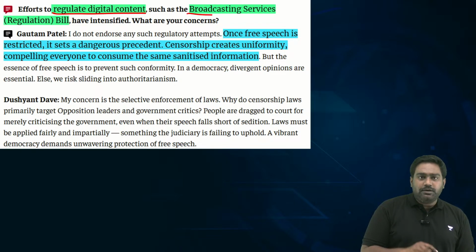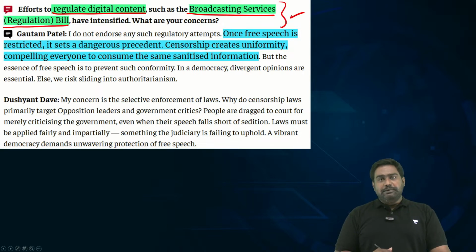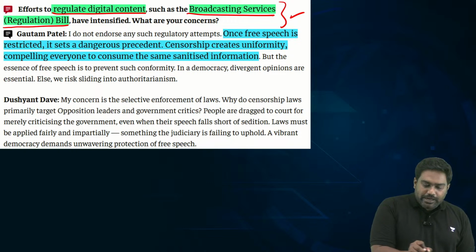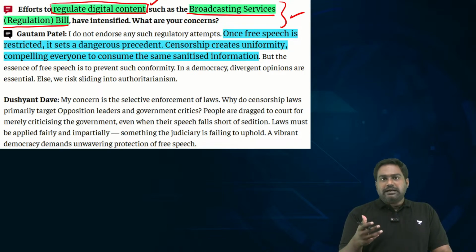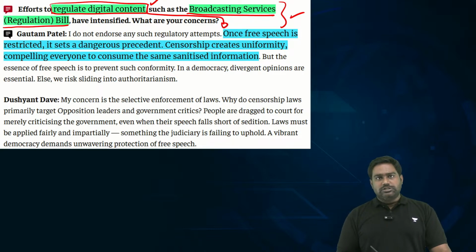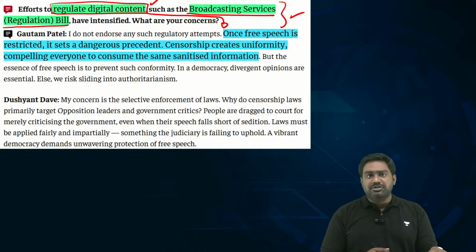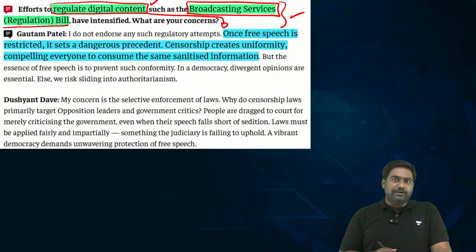One last point before I switch to the next article. The government is contemplating a new bill, the Broadcasting Services Regulation Bill, to regulate digital content. Digital content, which has often attracted such controversy on the grounds of obscenity, profanity, vulgarity, is sought to be regulated. There's a lot of push from different quarters in the society, in the government as well, to regulate such digital content. So a Broadcasting Services Digital Bill is being contemplated by the government.